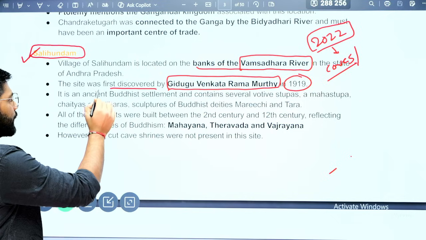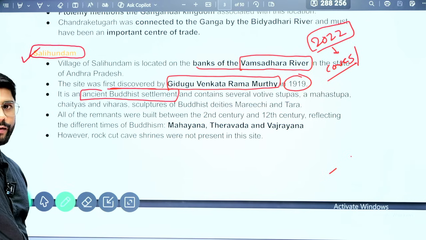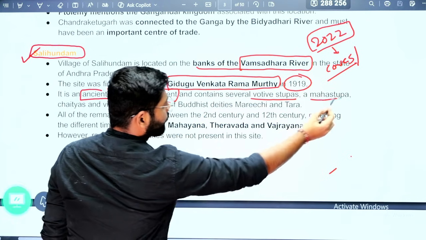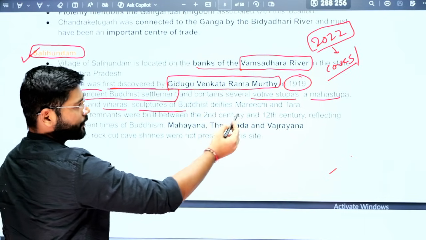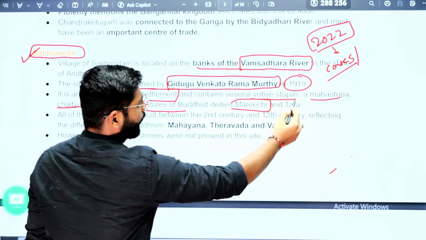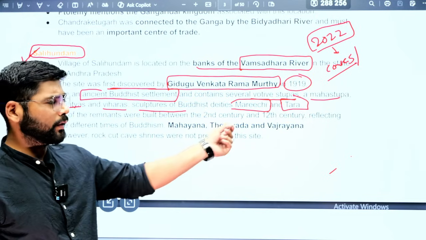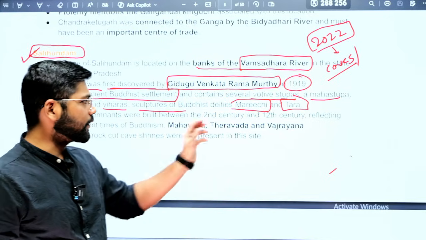Also, this site is an ancient Buddhist settlement. Why is it considered an ancient Buddhist settlement? Because we have found votives, stupas, mahastupas, chaityas, viharas, and sculptures of Buddhist deities like Marichi and Tara. Marichi is also in Hindu scripture, but it is associated with Buddhist philosophy also. So this is the important fact.